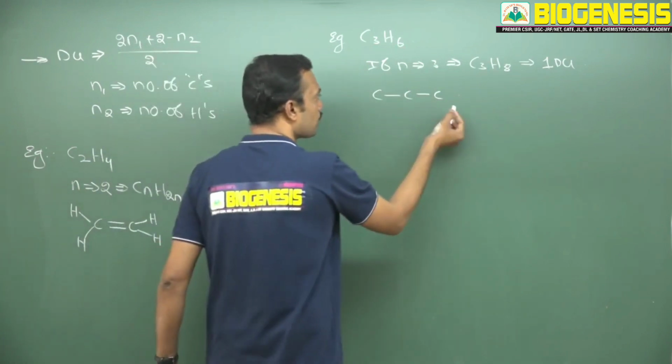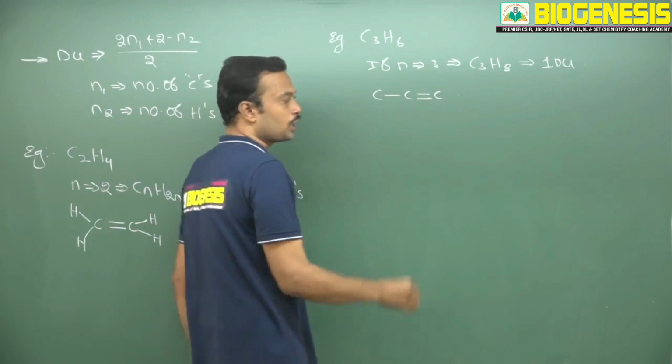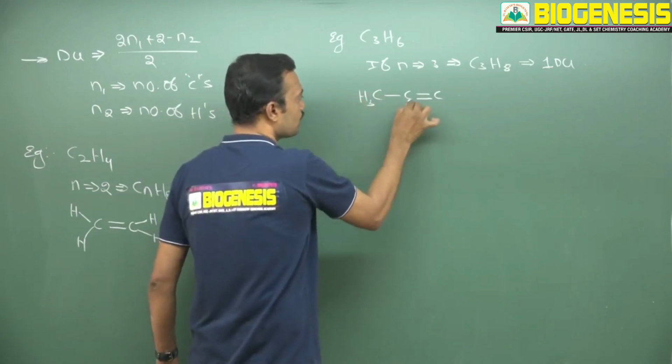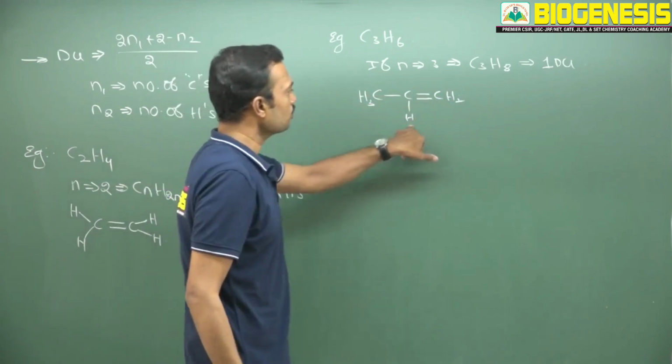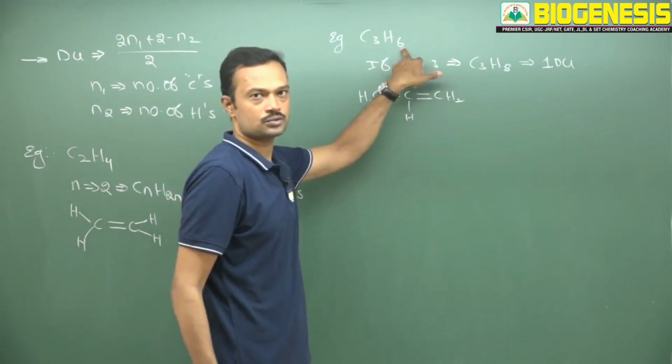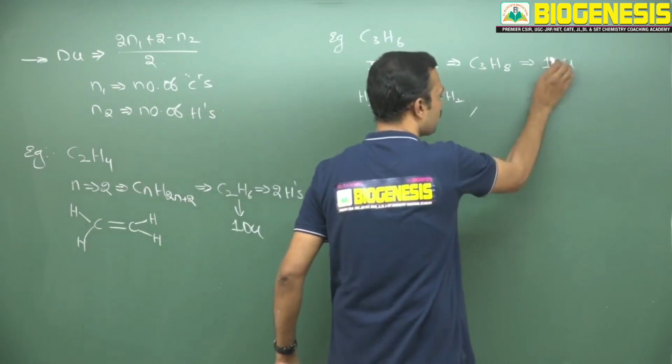So here I would like to write only one double bond. Then substitute the remaining hydrogens according to their valency: here 3 hydrogens, here 1 hydrogen and here 2 hydrogens. 3 plus 1 is 4, plus 2 is 6. It matches. Is it possible to create one ring or not? Yes, with 3 carbons you can create one ring.